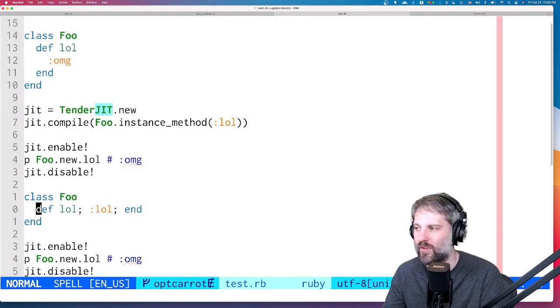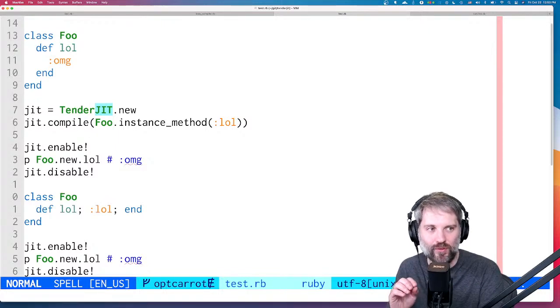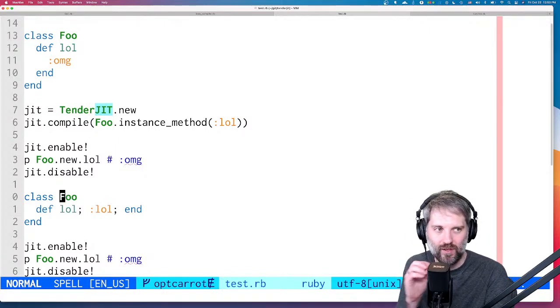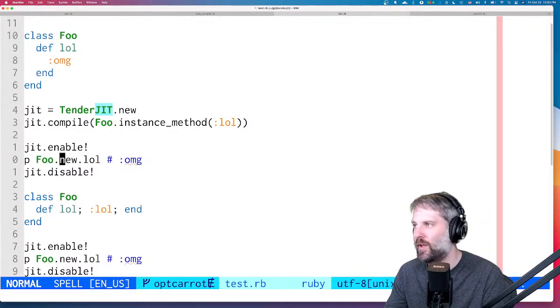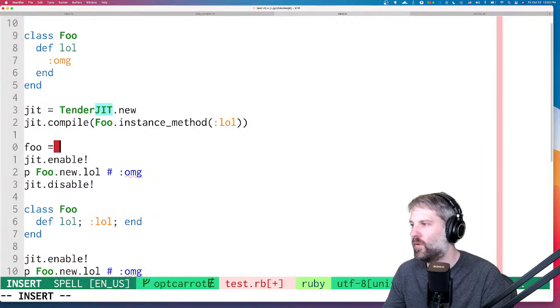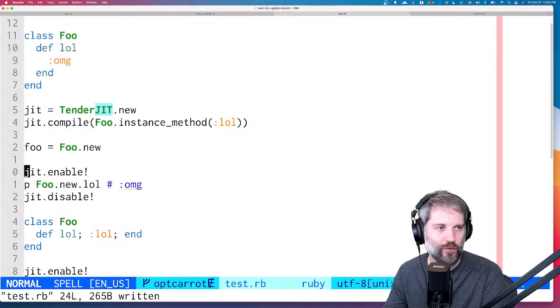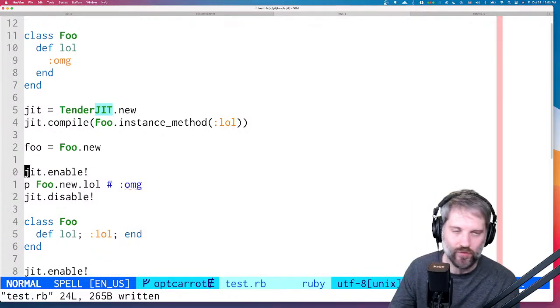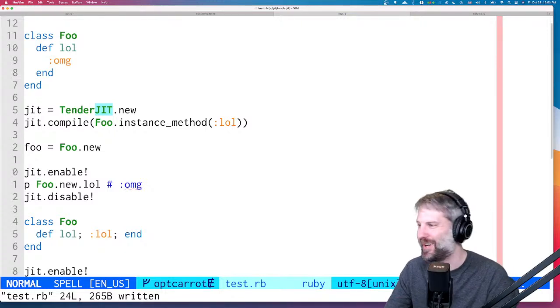I think it's because we're doing this class foo here, and that happens to trigger the JIT to say, okay, we've got to throw away a bunch of code. So I think what we need to do in order to see this break is foo equals foo.new. Sorry, this is totally a tangent, but we only got 5 minutes left, so there's no way I'm going to find this bug in opt-caret in 5 minutes.